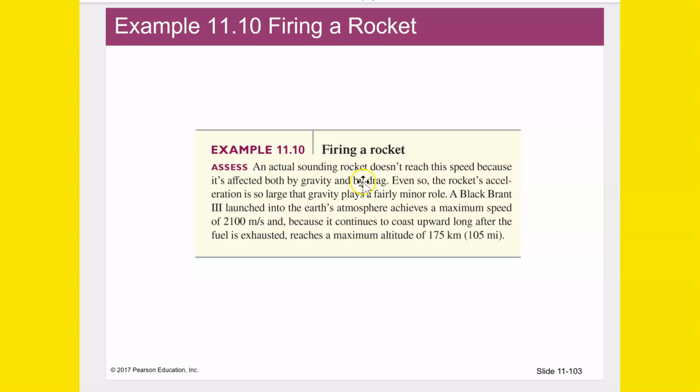If we assess it, an actual sounding rocket doesn't reach this speed because it's affected by both gravity and drag. Even so, the rocket's acceleration is so large that gravity plays a fairly minor role. A Black Brant 3 rocket launched into Earth's atmosphere actually achieves a maximum speed of 2,100 meters per second. And because it continues to coast upward long after the fuel is exhausted, it reaches a maximum altitude of 175 kilometers, which is 105 miles high.